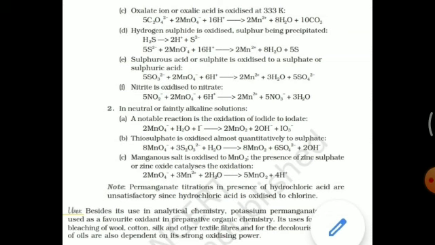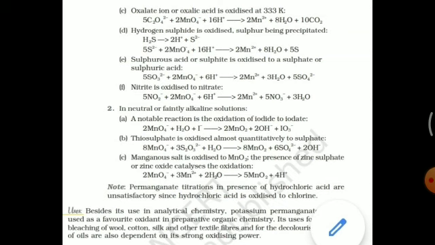The manganese oxidation number here changes by 3 units. In the neutral medium, in permanganate ion, the oxidation number of manganese is plus 7, and in MnO2 it is plus 4, so the change in oxidation number is 3 units. In S2O3 2 minus, the oxidation number of sulfur is plus 4, whereas in SO4 2 minus it is plus 6.